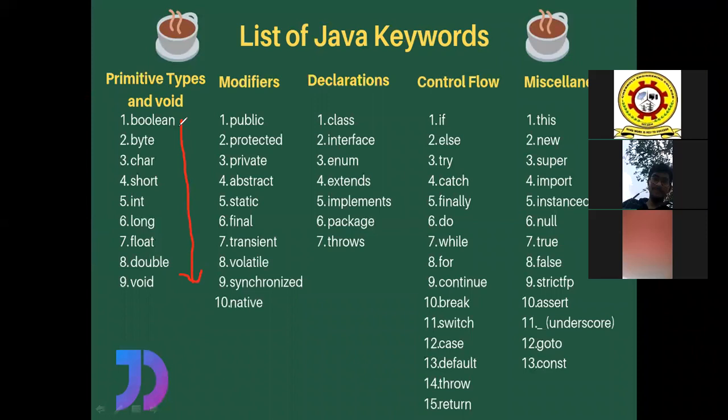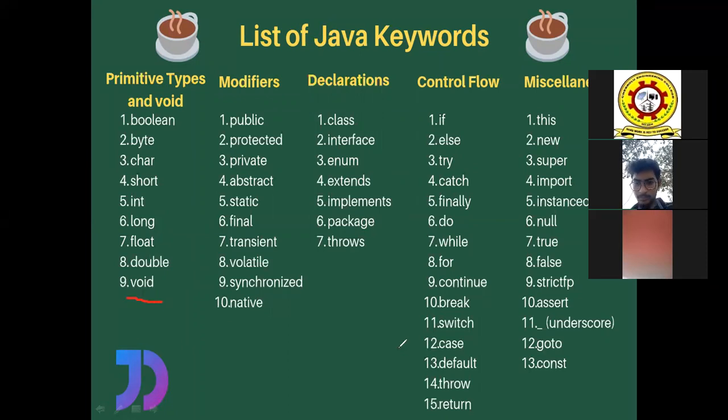Here Boolean is a keyword which is used to declare a Boolean data type in the program. Byte is a keyword which is used to declare a byte variable. Character is a keyword which is used to declare a character variable. Similarly, by using short, int, long, float, and double, we declare the respective variables in the programming language, right? And there is one more keyword added in the primitive types, that is the void keyword.